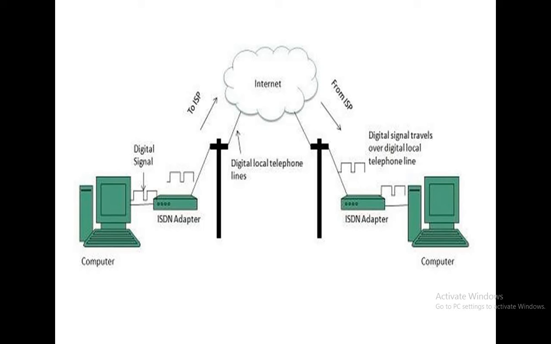Then it gives the information to the receiver computer. It is given here that digital local telephone lines are used to transfer our data from one location to another. So the digital signal travels over the digital local telephone line, as shown in the diagram.